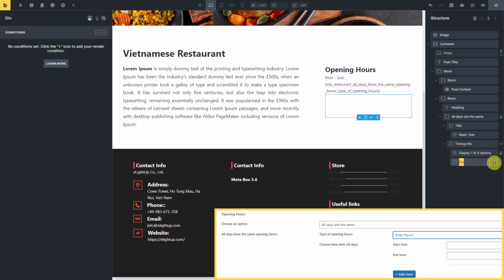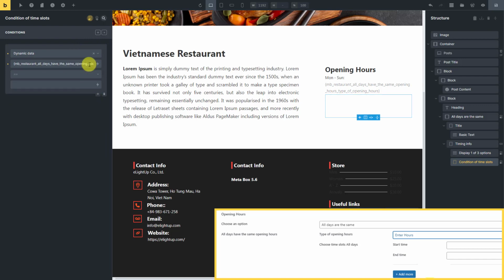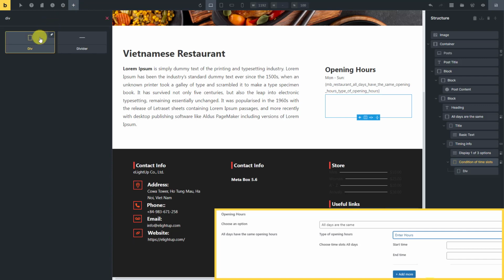I use this element to set a condition to display the time slots, since they are displayed only when the last option is chosen. The condition is quite the same with the previous element for the first three options, but I changed the operation to this one. Now, inside the div, add another div element to set the query, since the values we want to get now are in a clonable group.